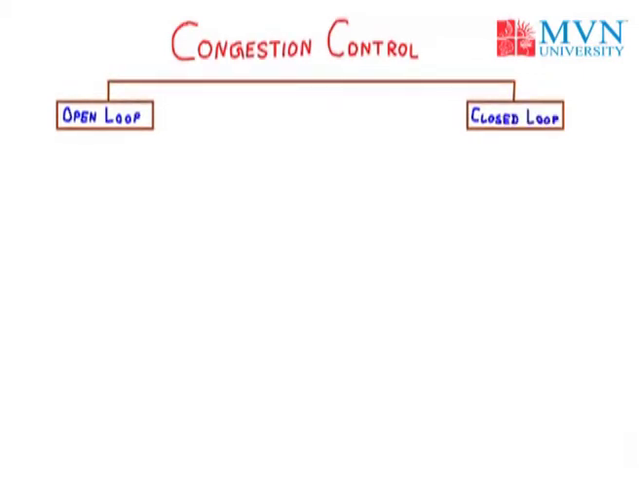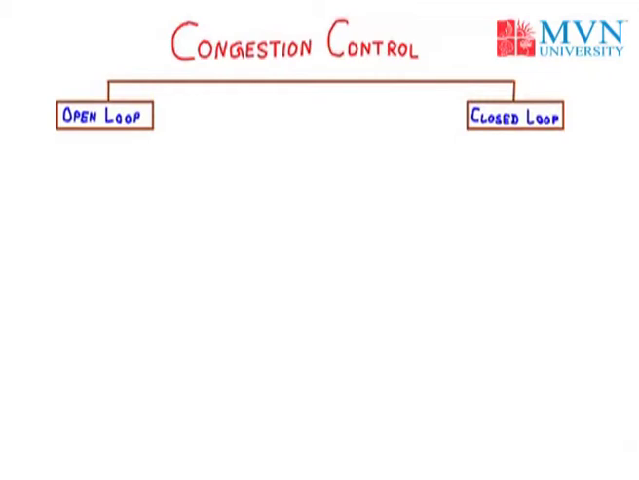So what is the difference between open loop and closed loop? Open loop methods are the methods or algorithms that we apply before congestion happens. That means these are the prevention methods of congestion control. Then we have closed loop. These are the methods or algorithms that we use after congestion occurs. We will discuss open loop first.